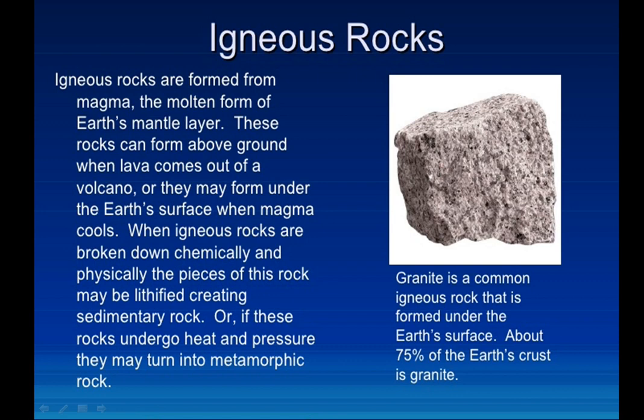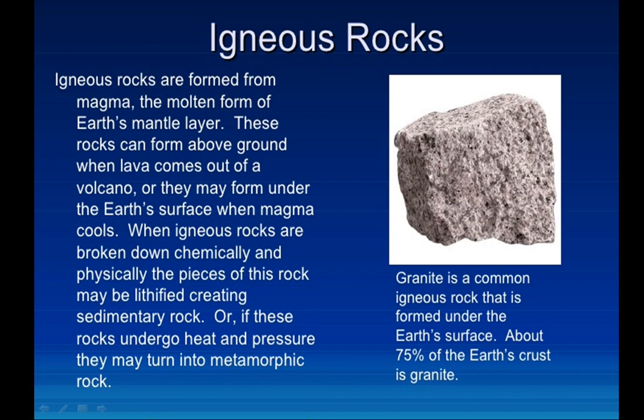So the first one is the igneous rocks. Igneous rocks are formed by magma. Magma means the molten form of the earth's mantle layer, that is the melted material within the crust. Crust means below the earth, where we see a volcano arise.